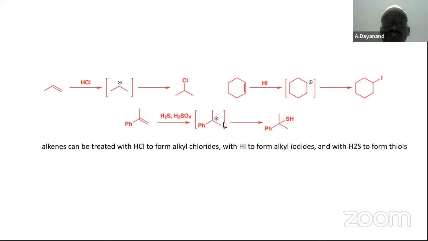H plus is the electrophile and is attacked first. After that, the nucleophile SH minus attacks this one. The first step is a slow step, therefore it is called the rate determining step. The first step is the slowest step, and the next step is a very fast step.